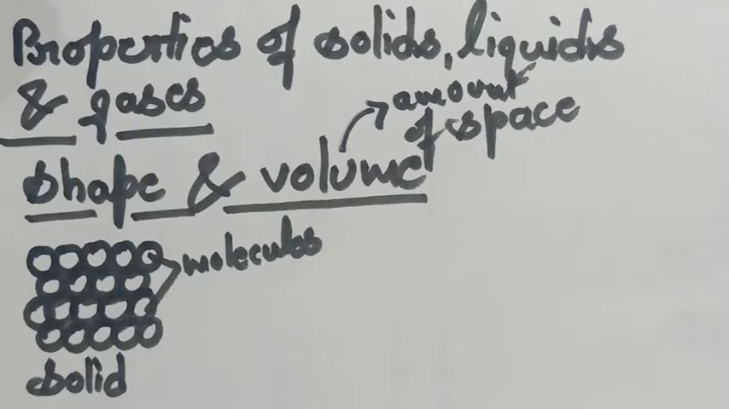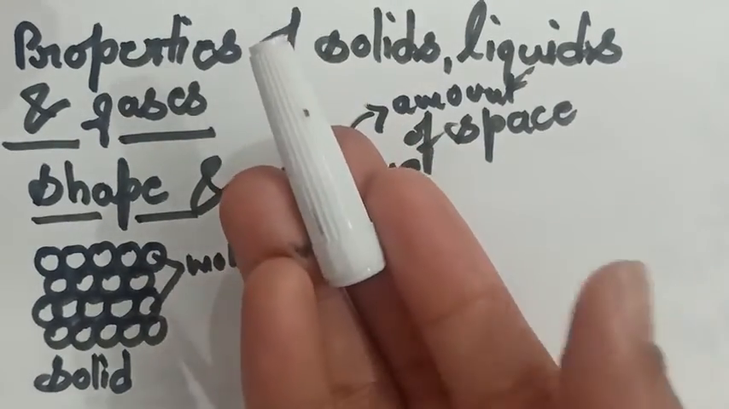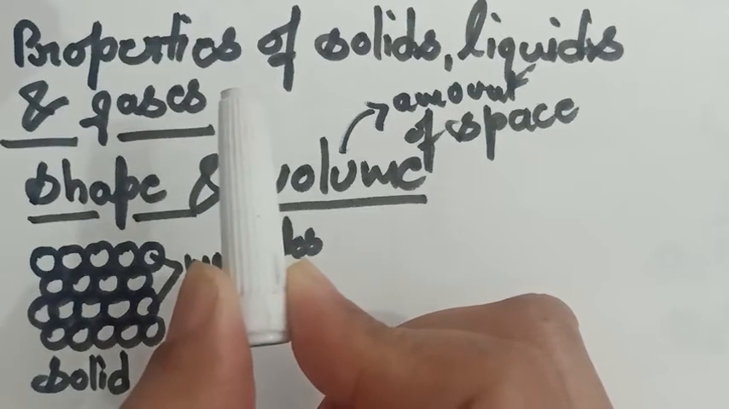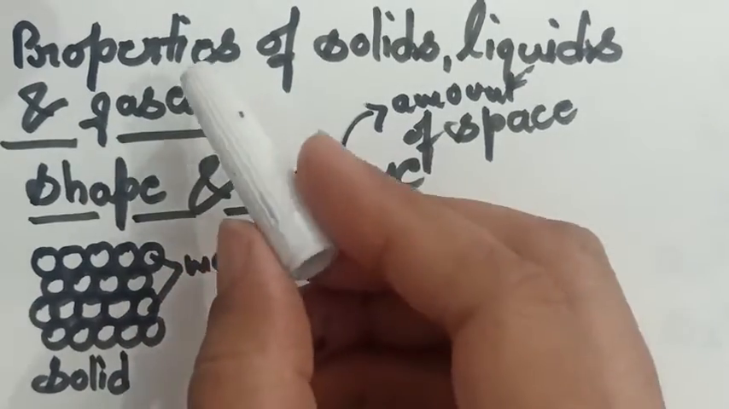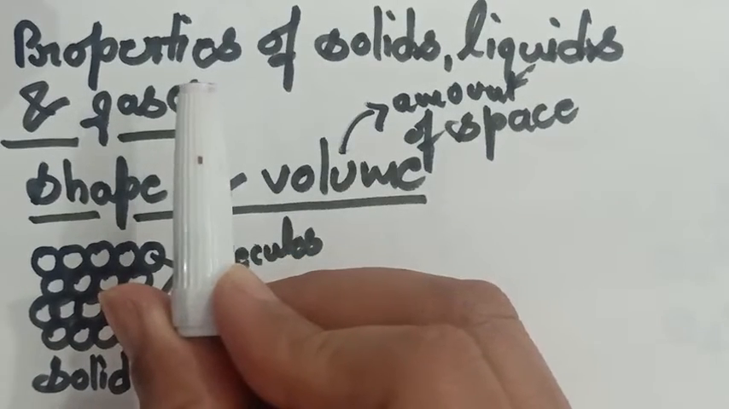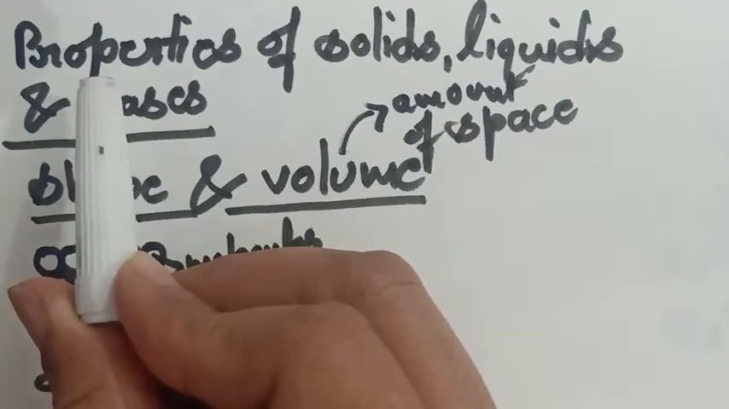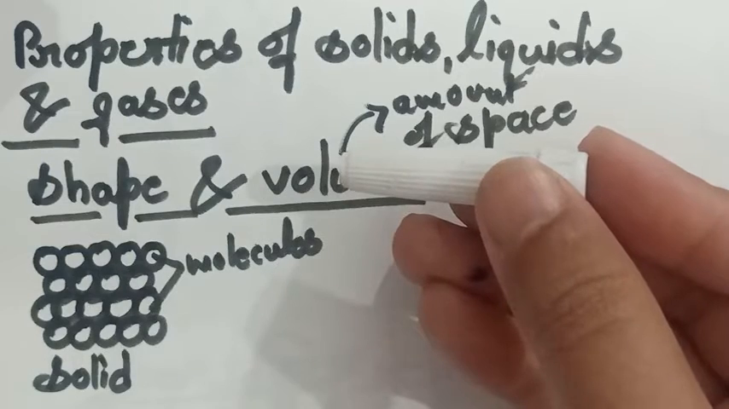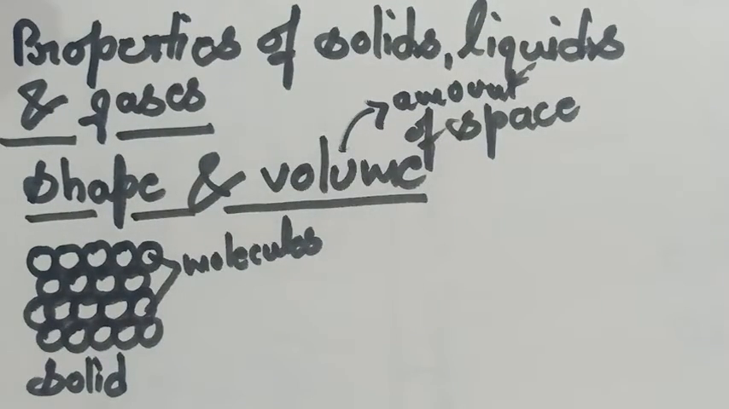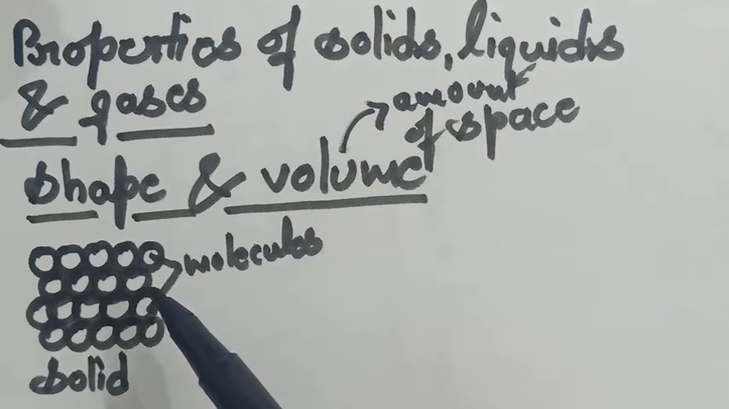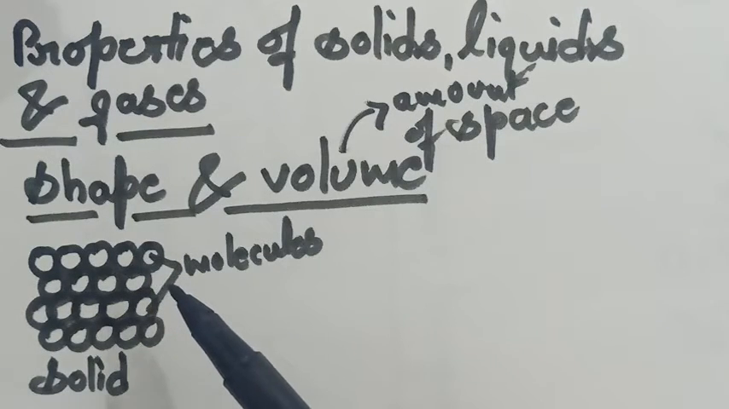Like, this is a solid substance. This is a cap which is a solid, and its molecules are so tightly held that it can't change its shape by applying pressure. The volume is also the same, meaning it is occupying the same space. If I change its position, it again occupies the same space. So students, we can say that the molecules in case of solid are so tightly held that they cannot move to or away from their position, and that is why the solid has a fixed shape and fixed volume.